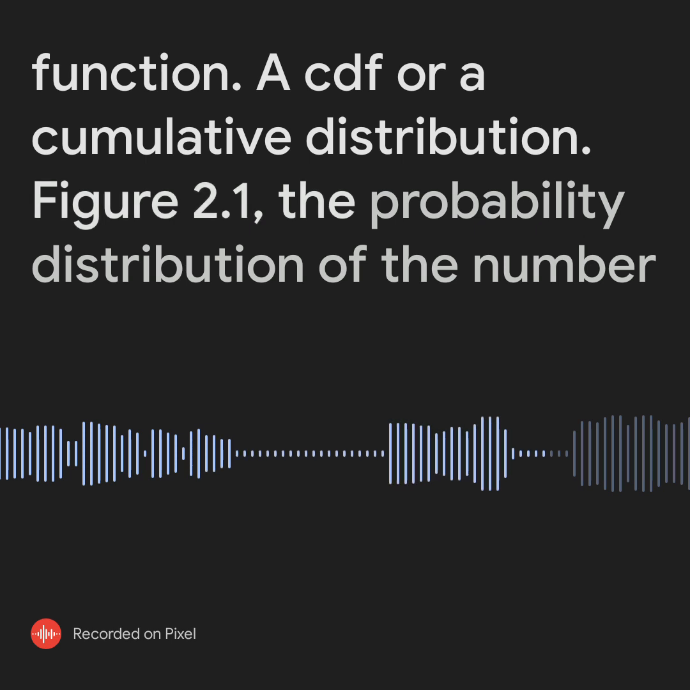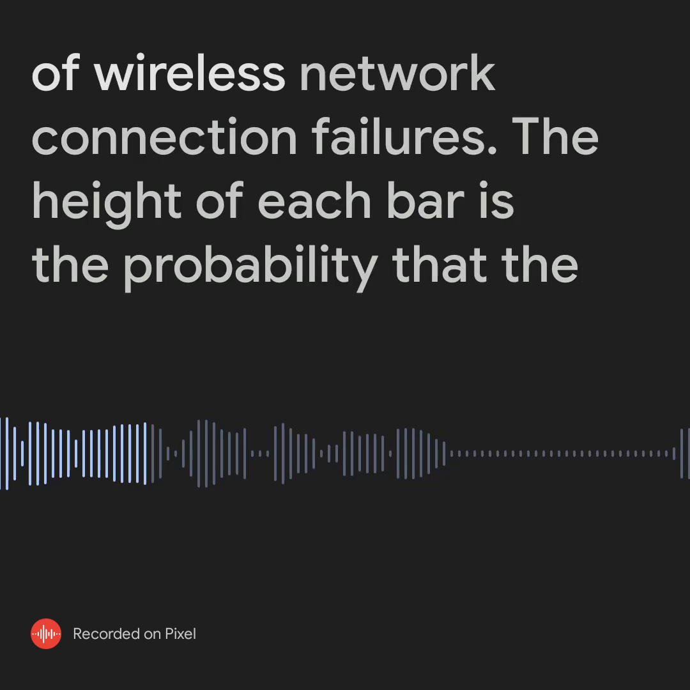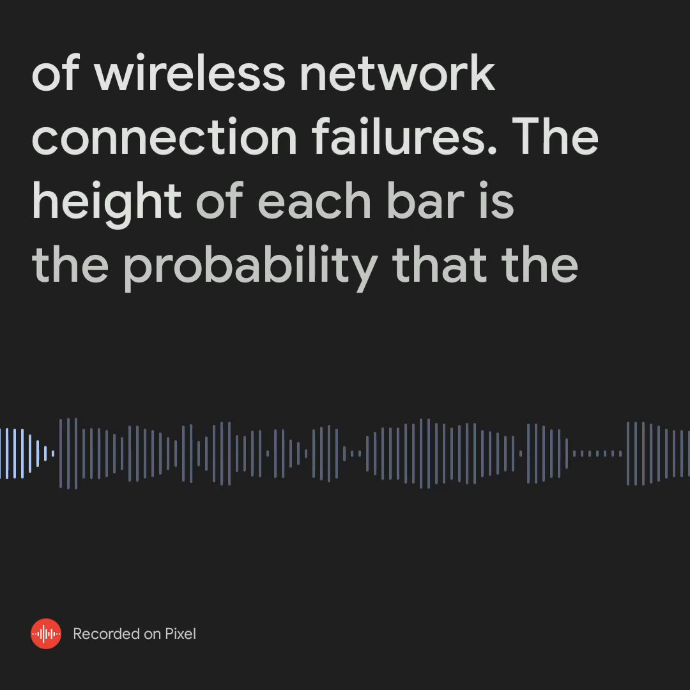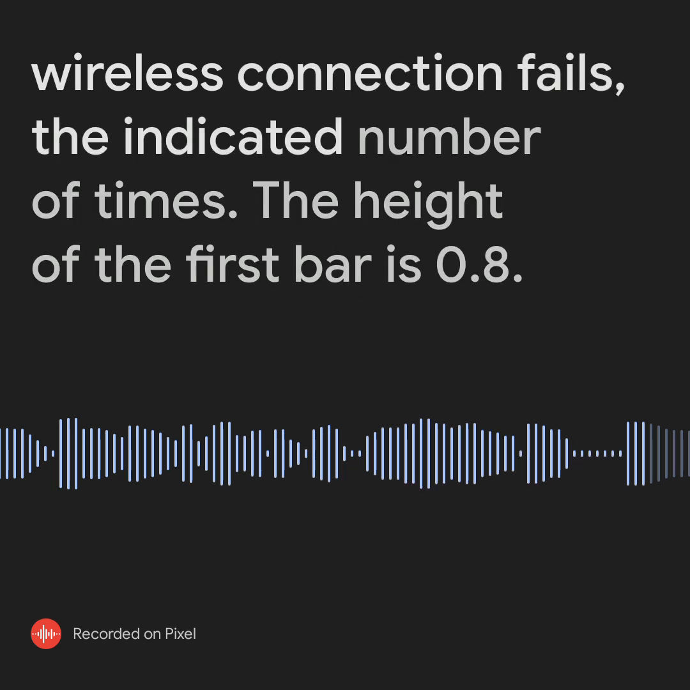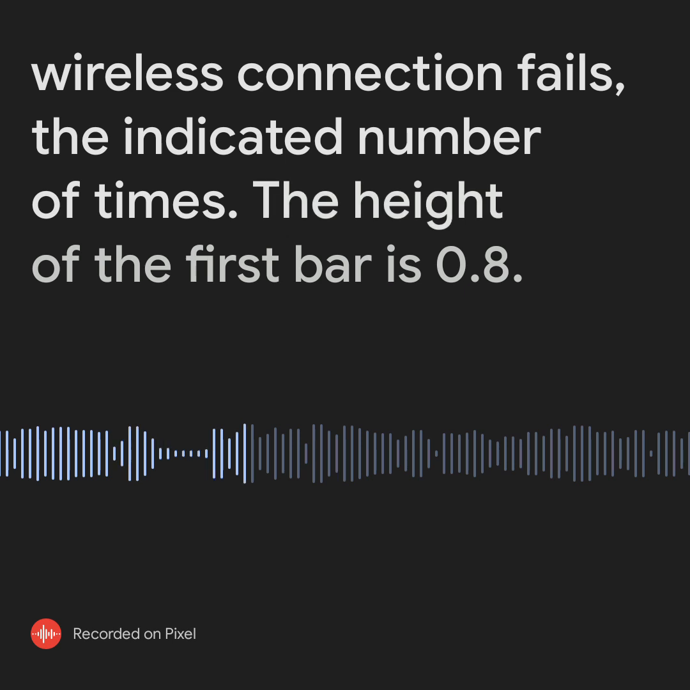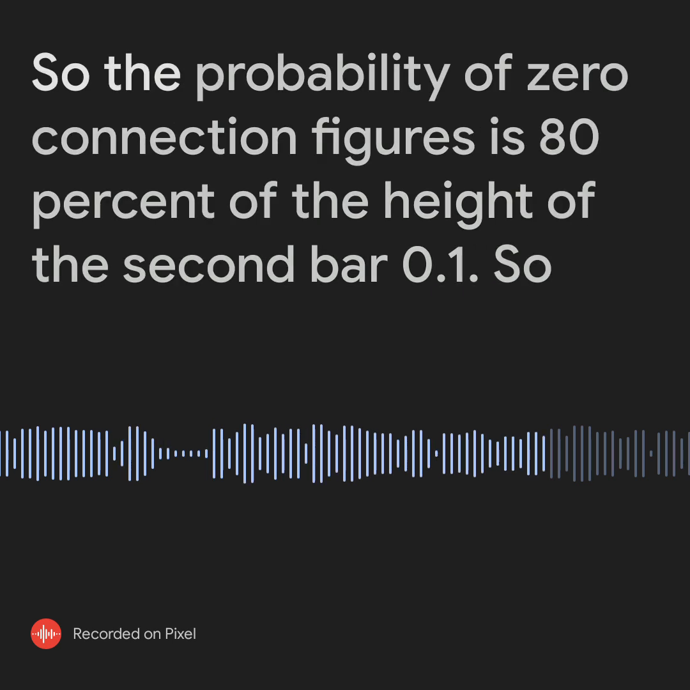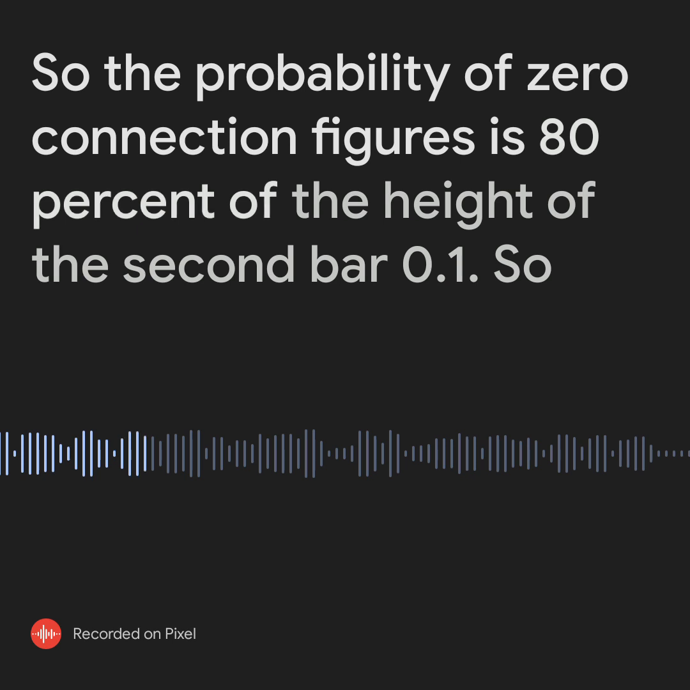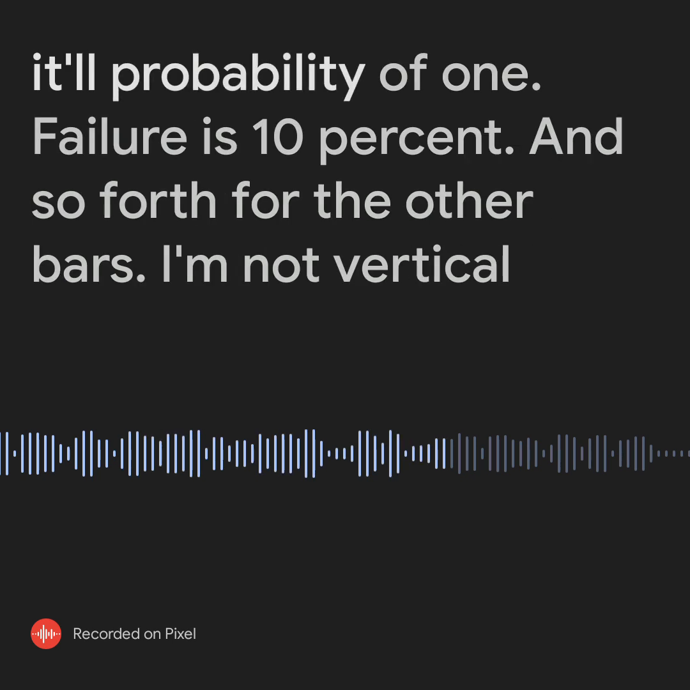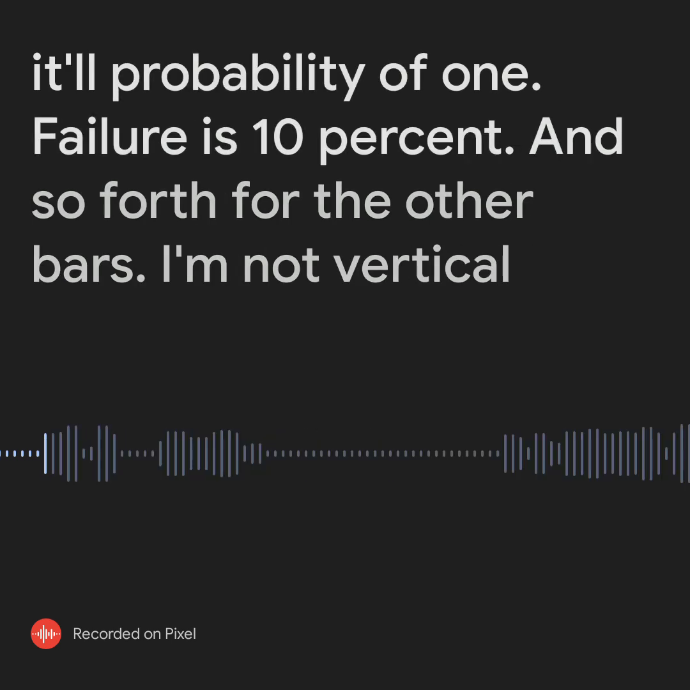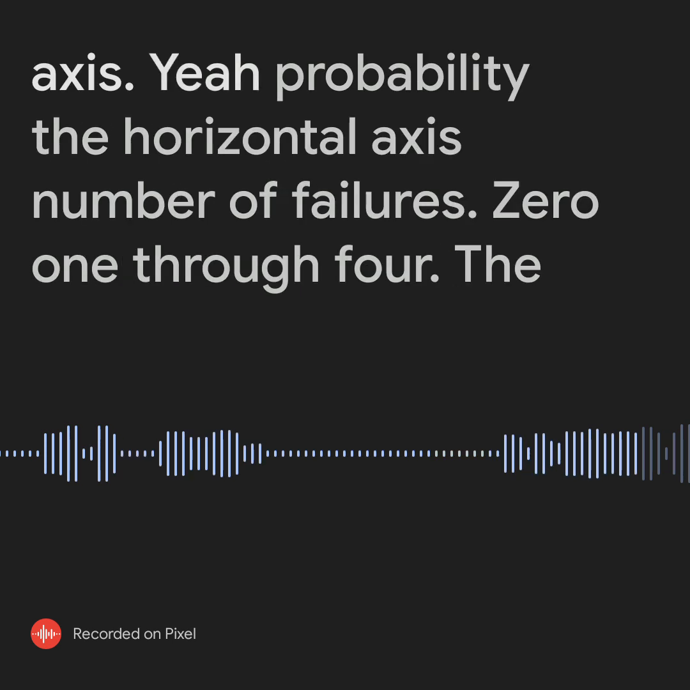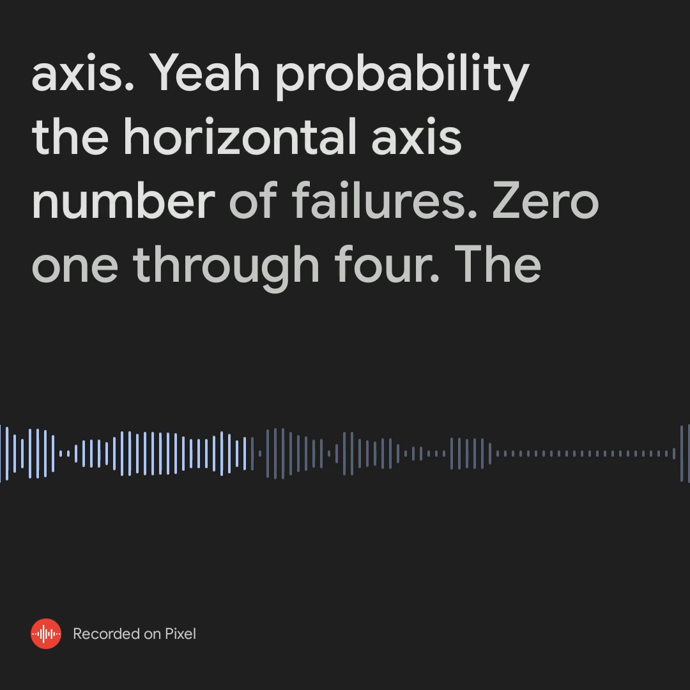Figure 2.1, the probability distribution of the number of wireless network connection failures. The height of each bar is the probability that the wireless connection fails the indicated number of times. The height of the first bar is 0.8, so the probability of 0 connection failures is 80%. The height of the second bar is 0.1, so the probability of 1 failure is 10%, and so forth for the other bars. On the vertical axis, you have probability. On the horizontal axis, number of failures, 0, 1 through 4.